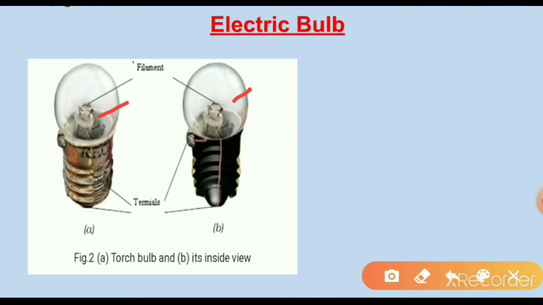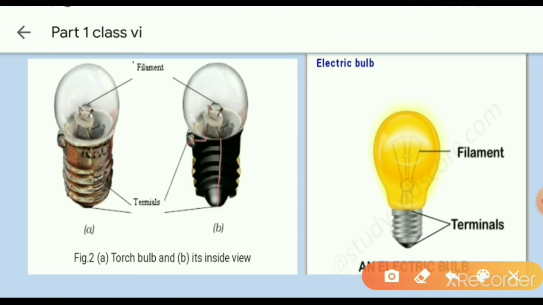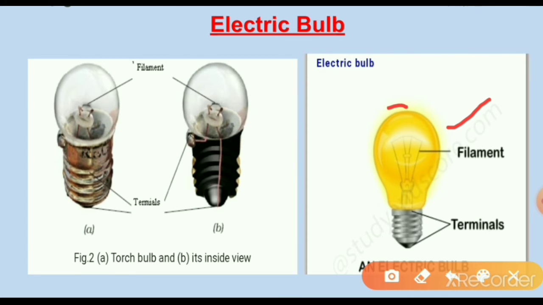Now switch on the torch and observe which part of the bulb is glowing. It is the filament part of the bulb that glows. The thin wire that gives off light is called the filament of the bulb. The filament is fixed to two thicker wires, which also provide support to it.